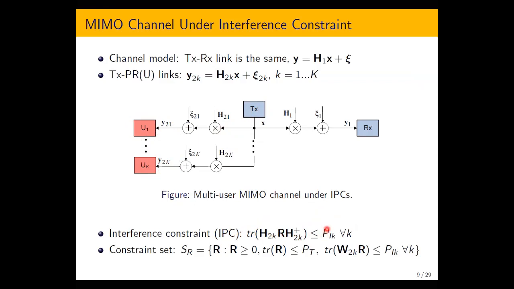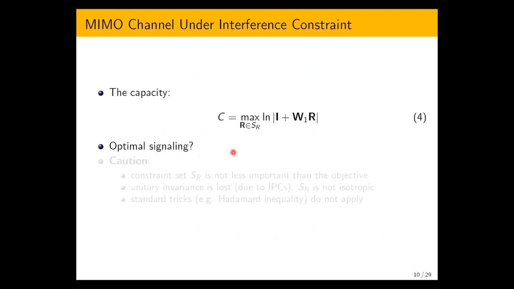I will refer to it simply as interference power in the sequel. So the constraint set is updated accordingly to include the interference power constraints as well. The capacity of this channel is still given by the log det expression maximized over input covariance.